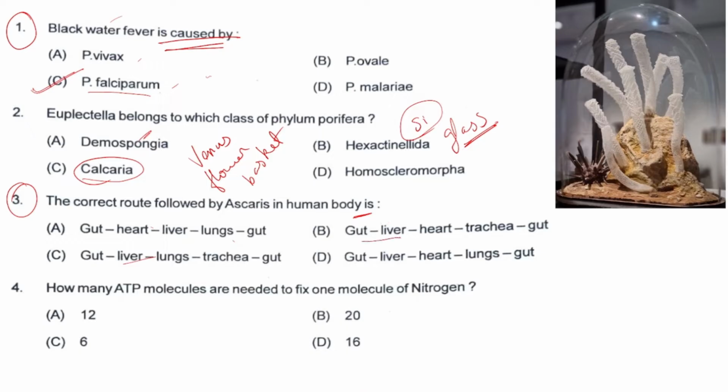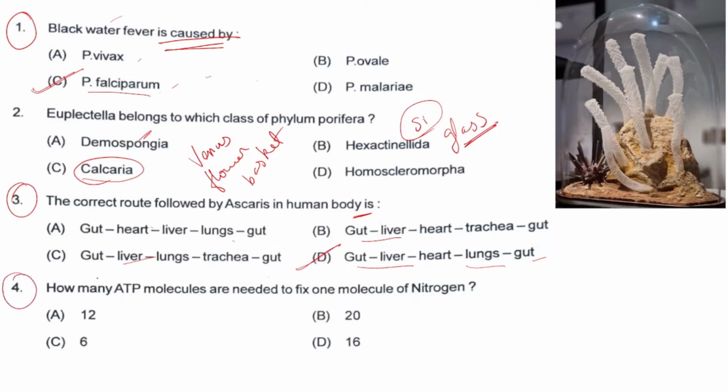Three options are there. From the liver, it enters the hepatic portal system and enters the heart again. So B and D; then from the heart it must go to the lungs. Then from the lungs to the gut. So option D will be the right answer.